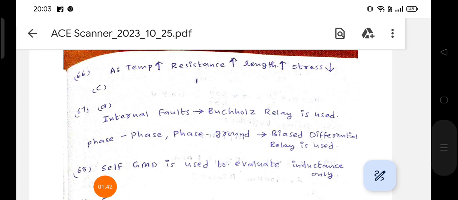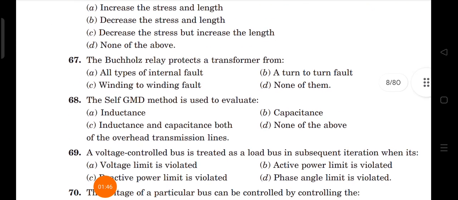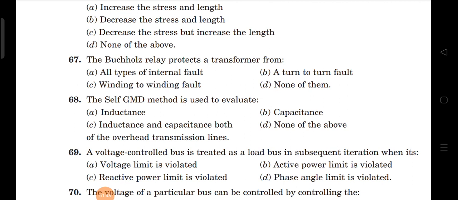Next, the self GMD method is used to evaluate... The self GMD method is used to evaluate inductance only. That means the first option is correct.